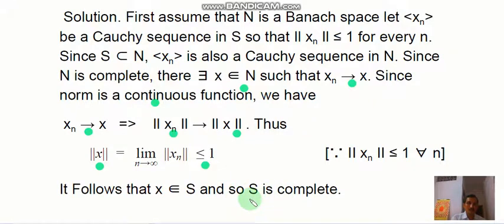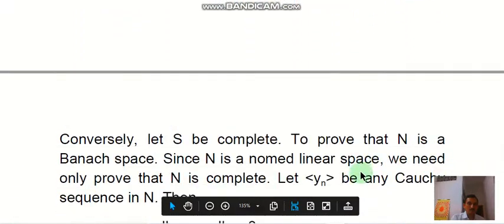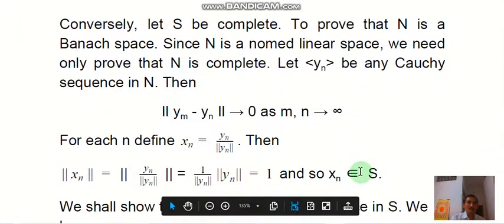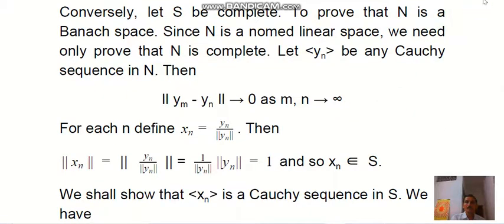So we have considered a Cauchy sequence in S, and we have proved that it is a convergent sequence, therefore S is complete. Next we see its converse part. For the converse, let S be complete, and we have to show that N is a Banach space. Since N is a normed linear space, we need only prove that N is complete, that is, let yn be a Cauchy sequence in N.